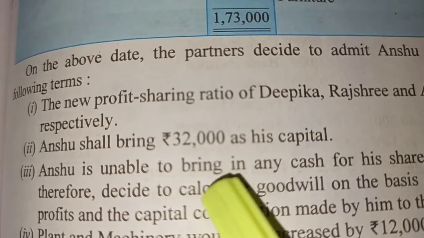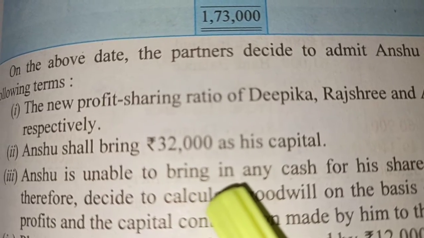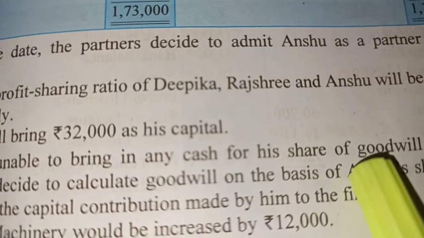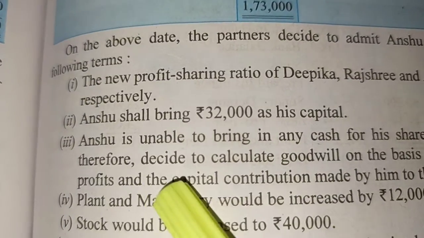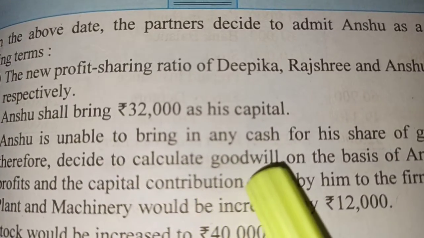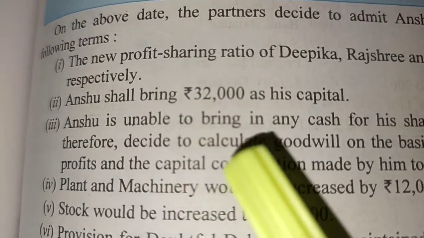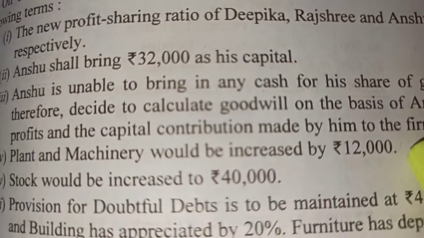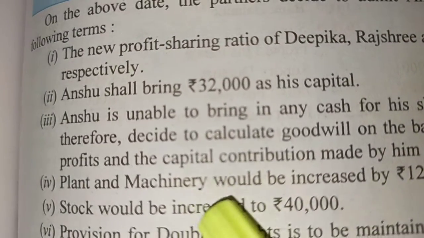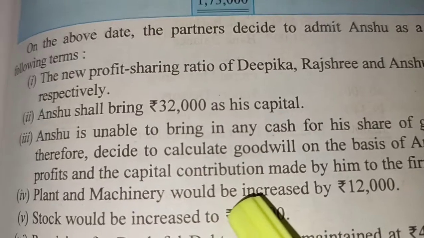Anshu is unable to bring in cash. They tell that a new partner does not bring the capital in cash, and his share of goodwill also is not brought in cash. Therefore, they decide to calculate goodwill on the basis of Anshu's share in the profits and the capital contribution made by him to the firm. Next, this is the capital contribution and the goodwill that we have to do.